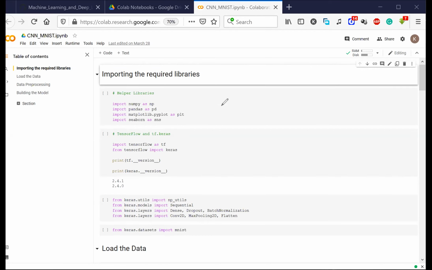Let's see what problem I want to solve here. I have many different photos. First of all, you have to tell me what kind of problem I'm trying to solve. These photos have some labels.